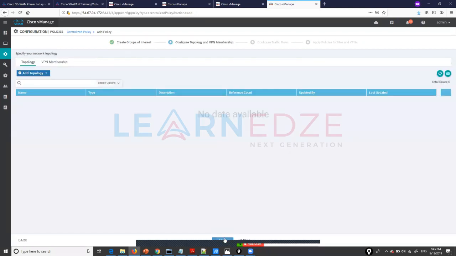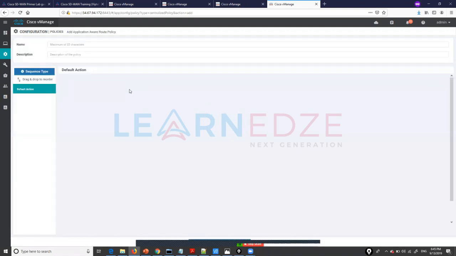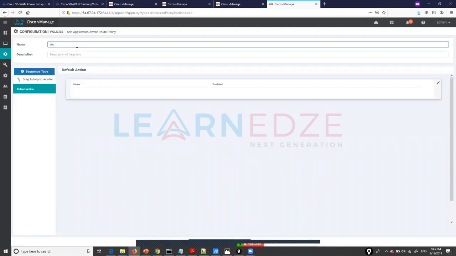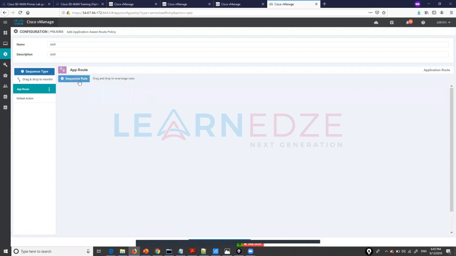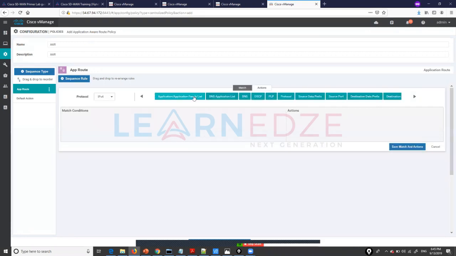Again, click next. We don't want to do any topology or VPN membership policy. We want to create an application aware routing policy here. Create new. I'll give it the name AAR. Now click on sequence type, sequence rule. What we are trying to match here is, for example, my source data prefix.